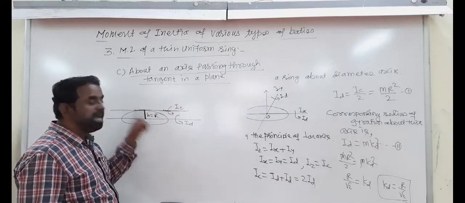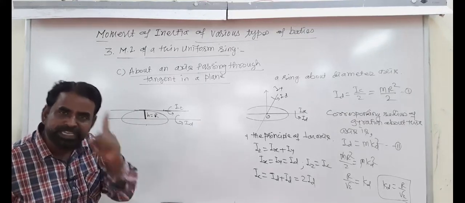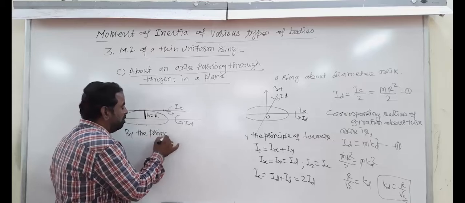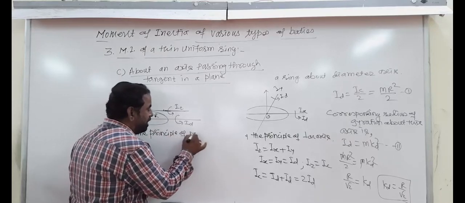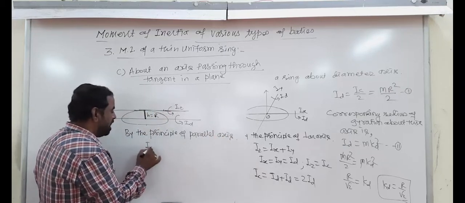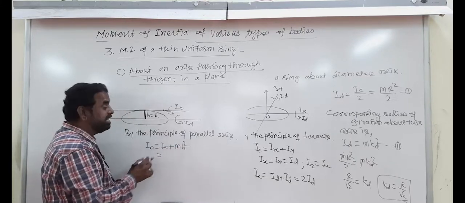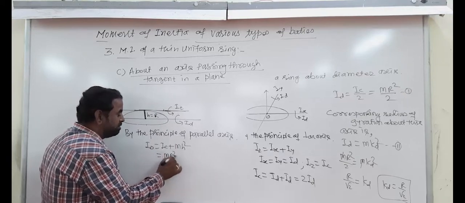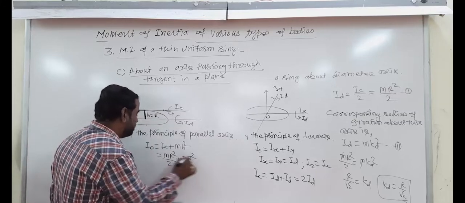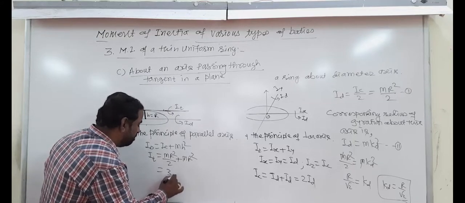Now these two axes are parallel to each other. Then which theorem do we use here? By the principle of parallel axis, IO is equal to IC plus Mh square. What is IC? Diameter. That is MR square by 2, plus distance between two parallel axes, MR square. And this is I small t, and this is equal to 3 by 2 MR square.